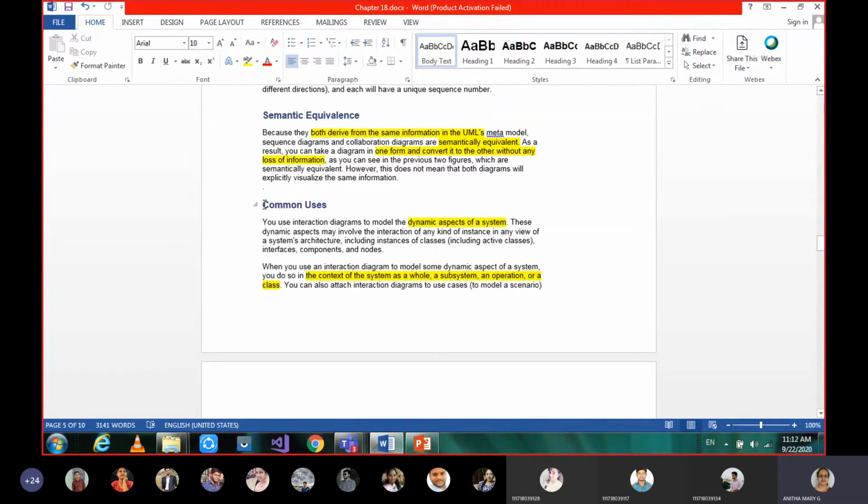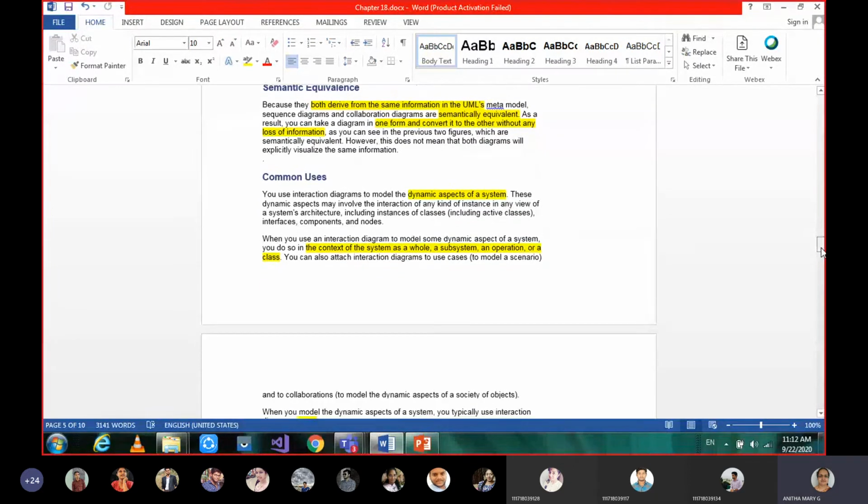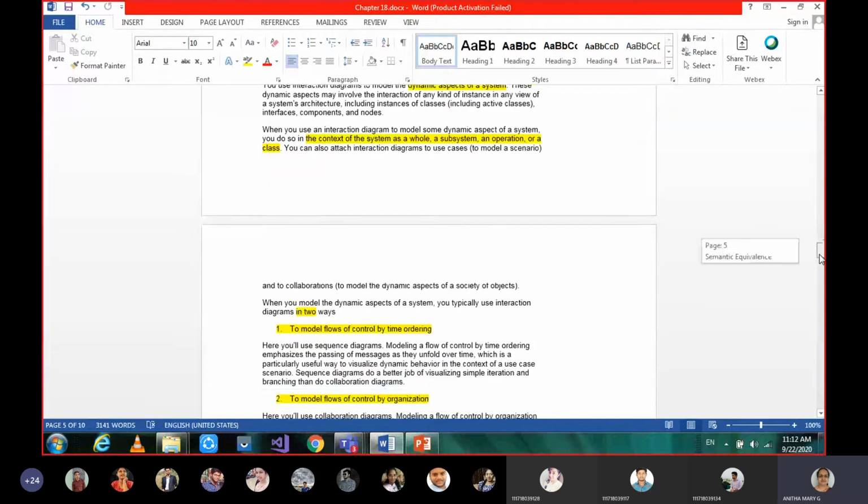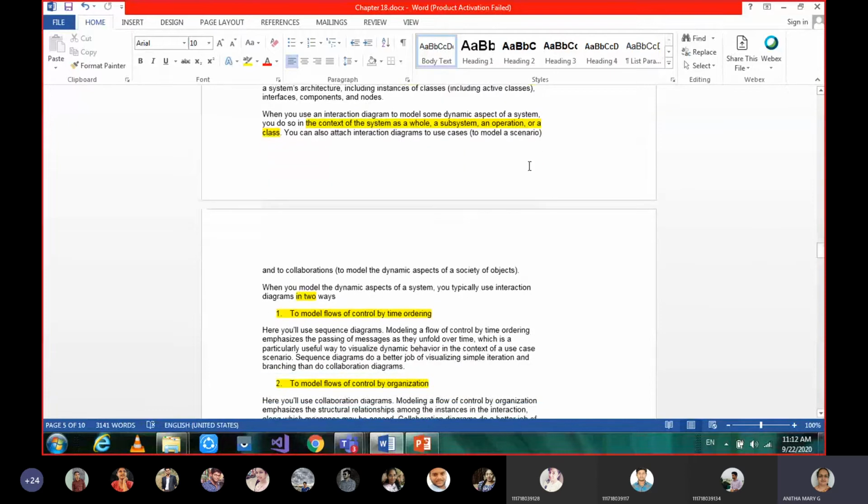Then the common uses. In order to get the dynamic aspects of the system, interaction diagrams can be used. The context can be a system as a whole, or a part, or an operation, or a class. The context can be anything.